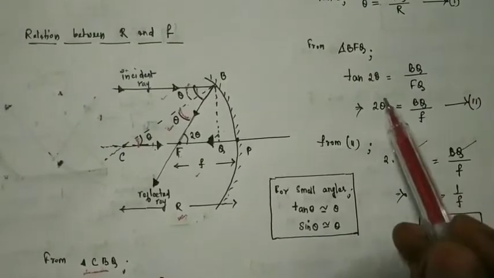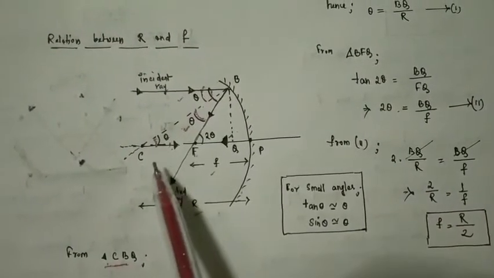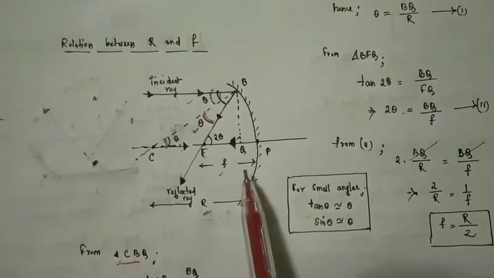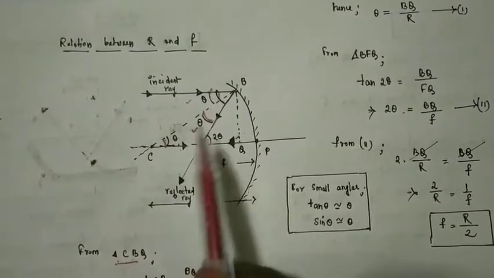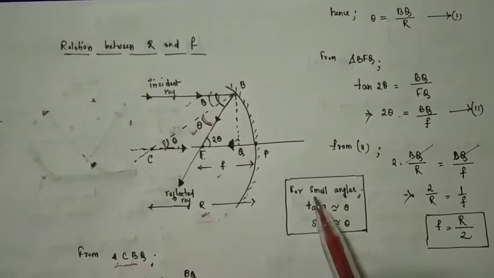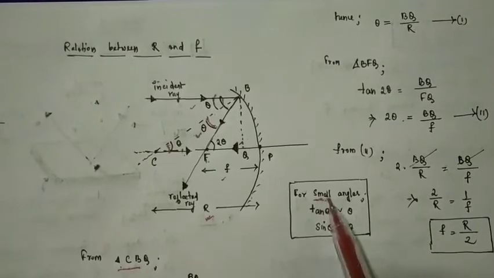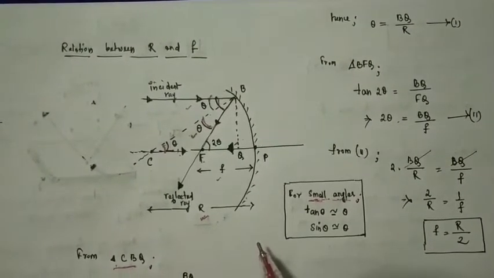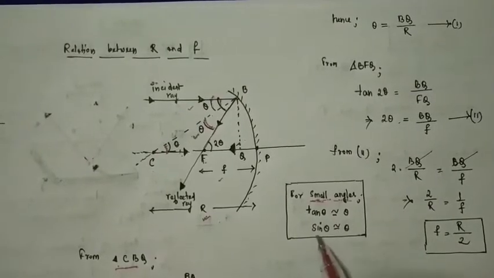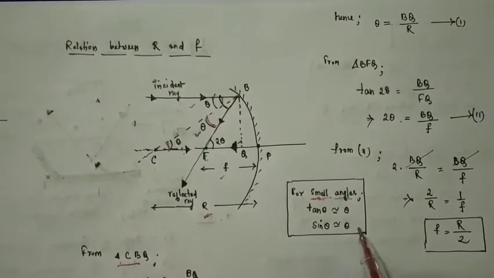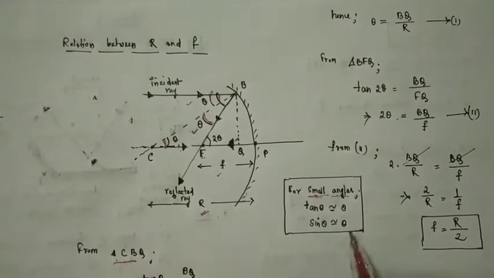Now see, in ray optics, the angles we consider are always small, so we can write tan theta or sin theta as equal to theta. Here we have written tan theta, but in place of tan theta we can put theta.